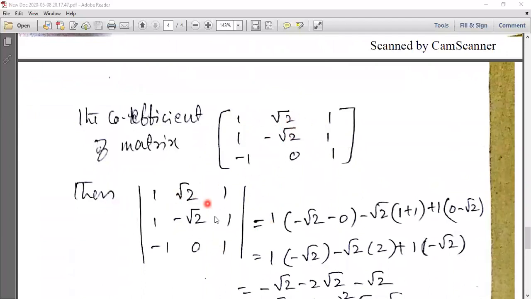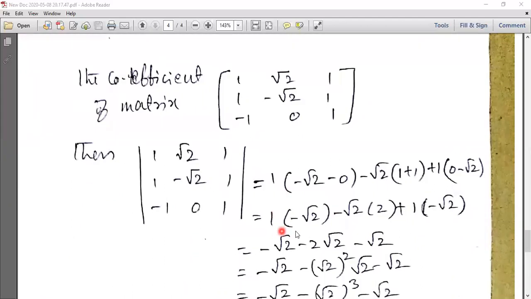This matrix, converted in terms of the determinant, looks like this. Again it is a 3 by 3 matrix. We can find this determinant value.